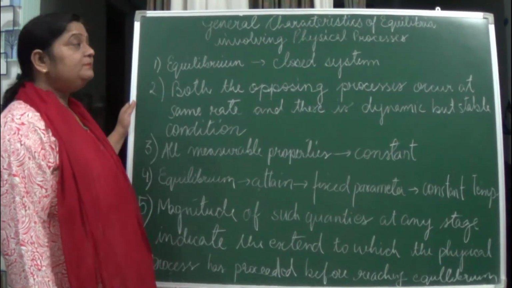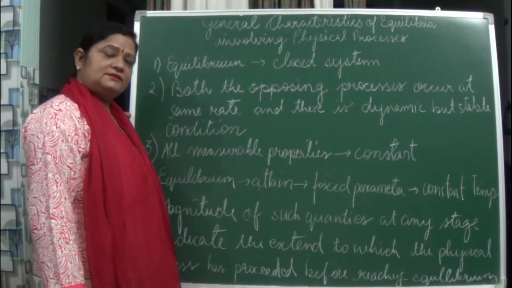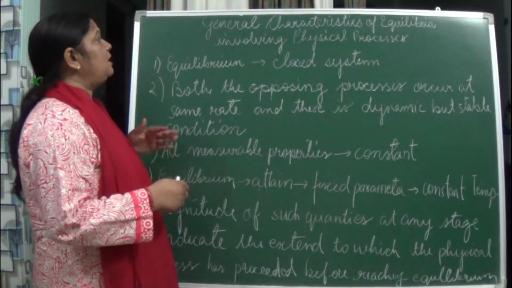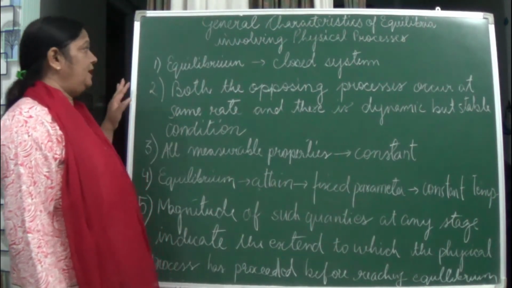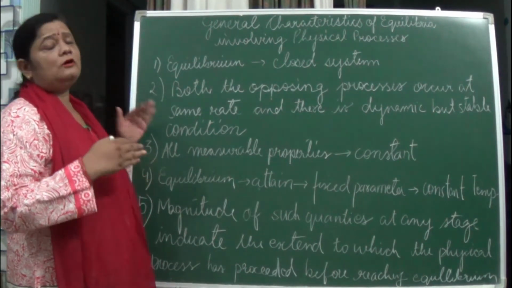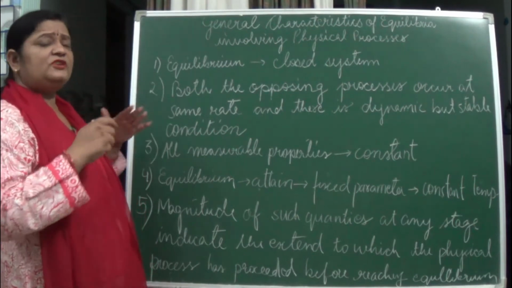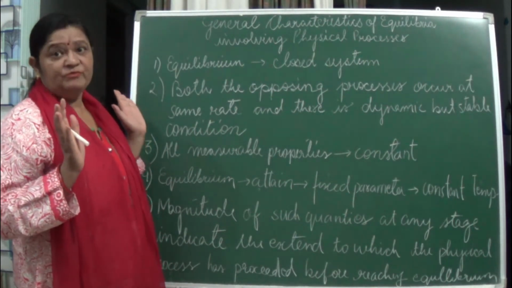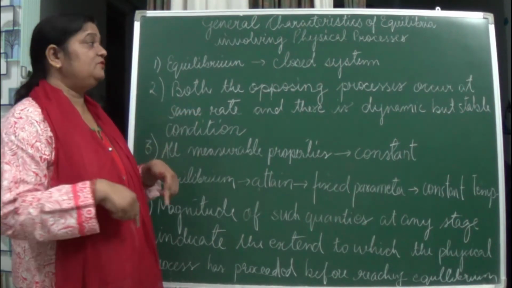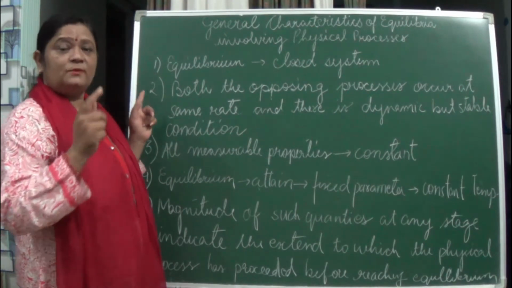Now let us sum up the general characteristics of the equilibria involving physical processes. Whatever we have studied, we will sum up the characteristic features of these equilibria. First, equilibrium is always in a closed system. It can be attained very easily in a closed system. If it is an open system, it won't attain equilibrium so easily. All the examples we have taken were in a closed glass box.